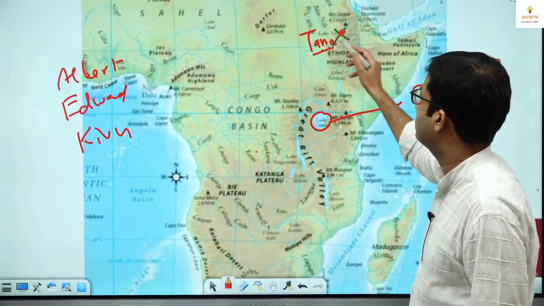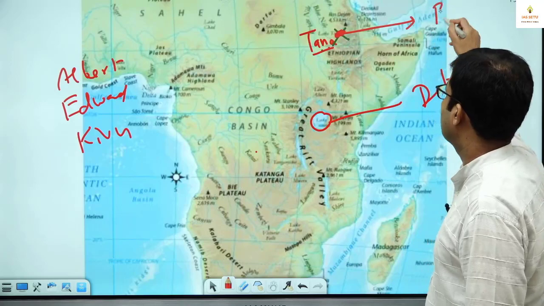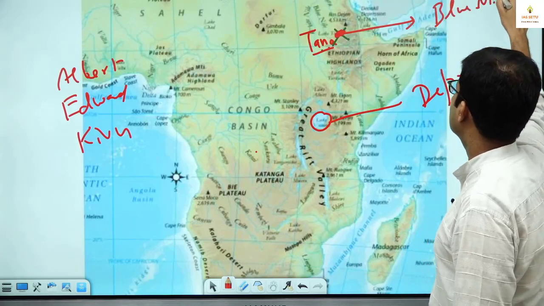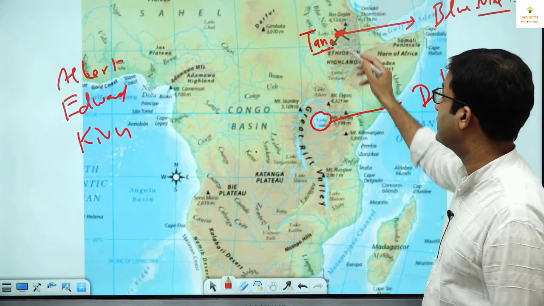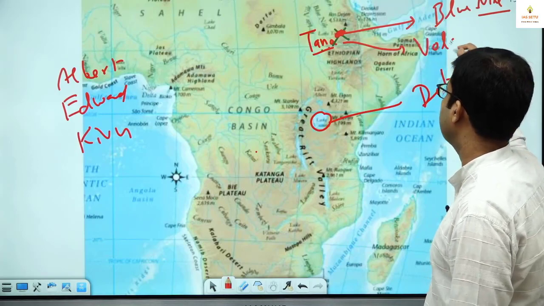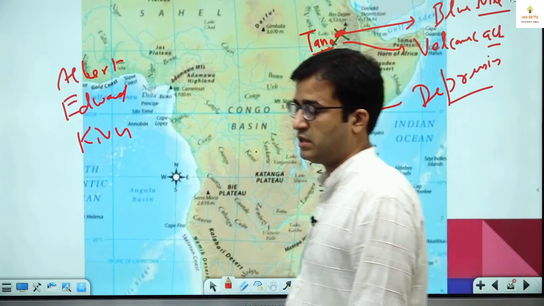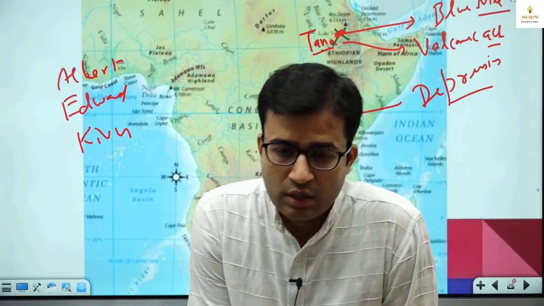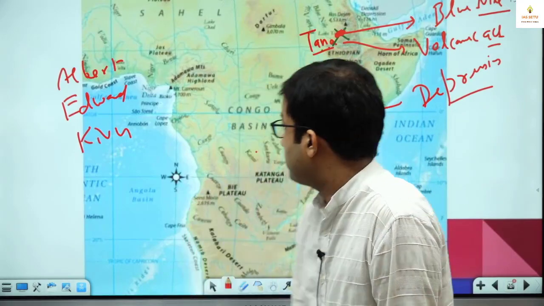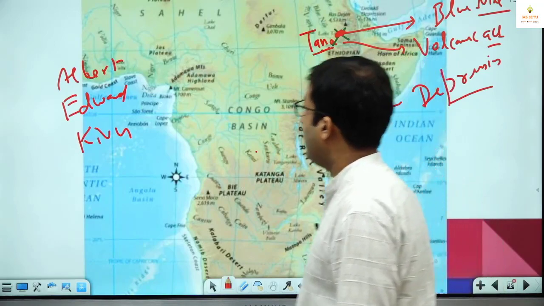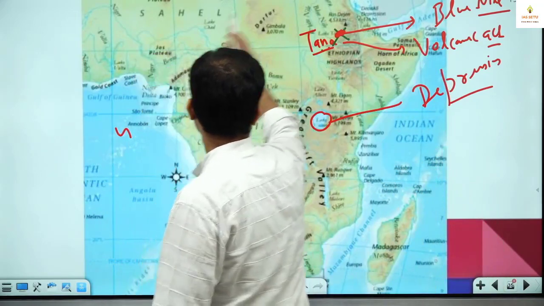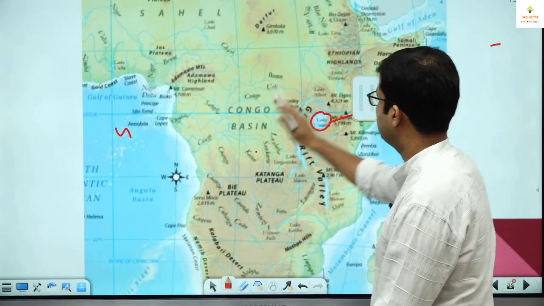Now Lake Tana, the source of Blue Nile. Just write: it is the source of Blue Nile and it is formed because of volcanic activity. Lake Tana is formed because of volcanic activity, not because of Rift Valley. I covered 3 more lakes. Just mark this in your atlas.